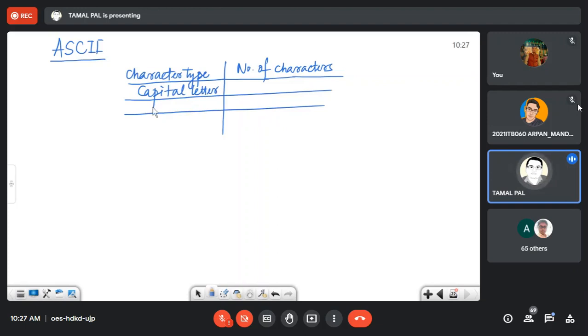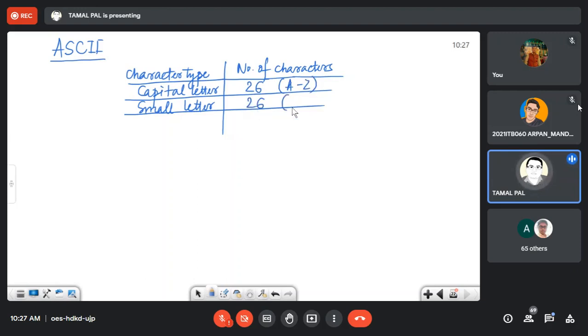Actually, when we use any symbol or any type of thing, it has some binary number associated with it. That is nothing but the ASCII value. So each symbol is represented by ASCII values. For capital letters, it is 26 because there are 26 capital letters.